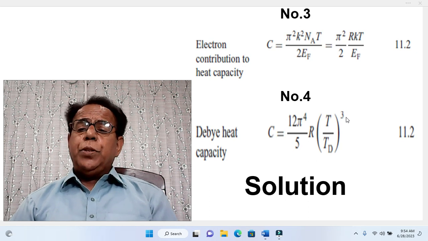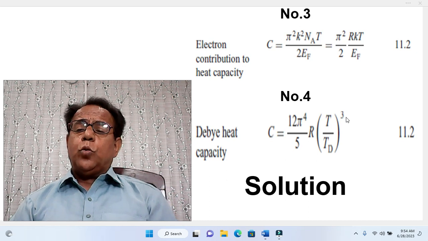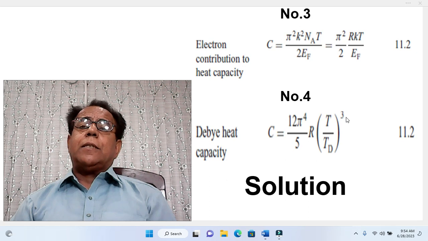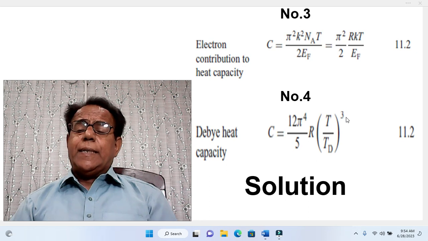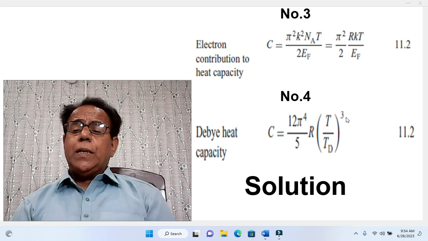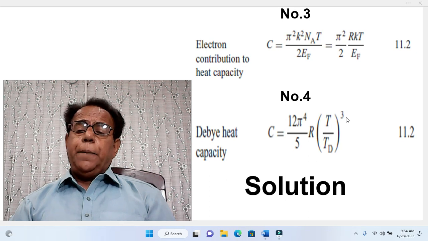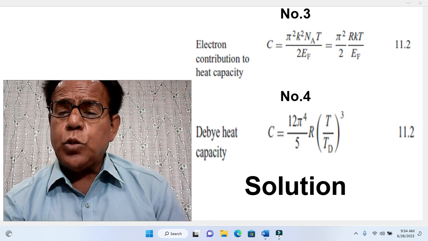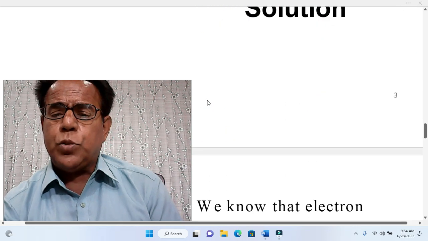So these two tools belong to the second topic of the 11th chapter. I want to clarify that this is not equation number 11.2 and then again 11.2. It indicates that this is the second topic of chapter number 11. Now we come to its solution.